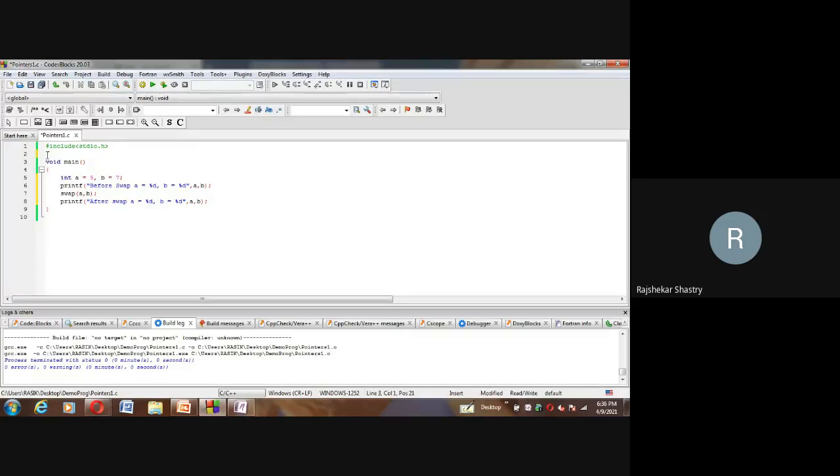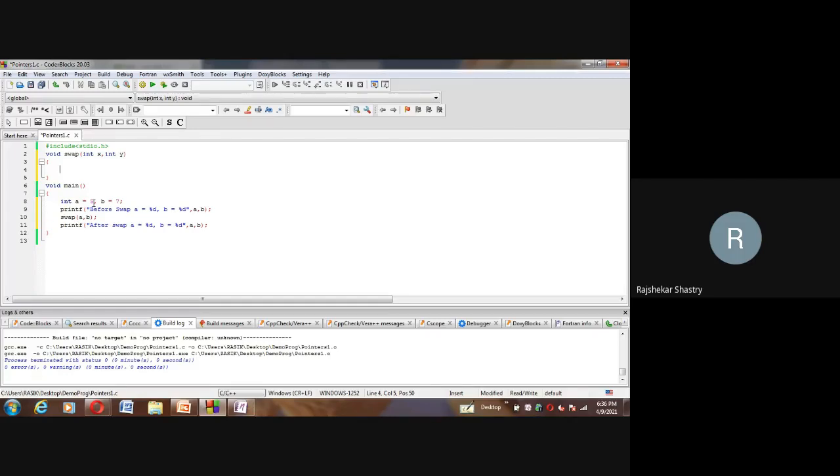Now I have to design what the swap has to do. Swap is not going to return any value, and it takes int x, int y. The entire body, including prototype and definition, I'm writing here above the main, because I told you there are two ways. If you write the callee body after the caller, then declaration is mandatory. Otherwise, if you write the callee body before the caller, there is no need to declare the prototype.